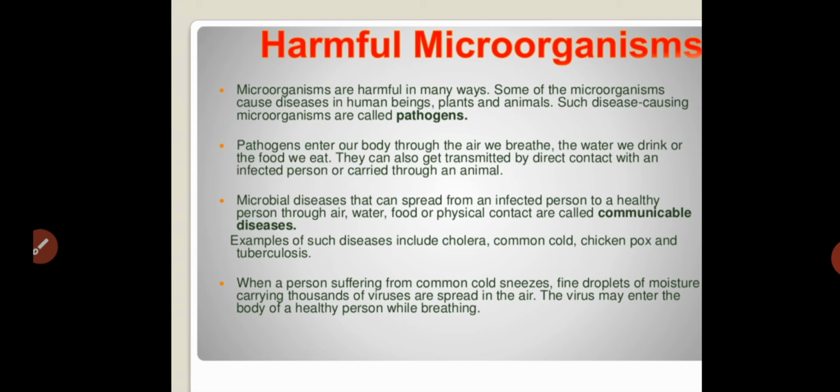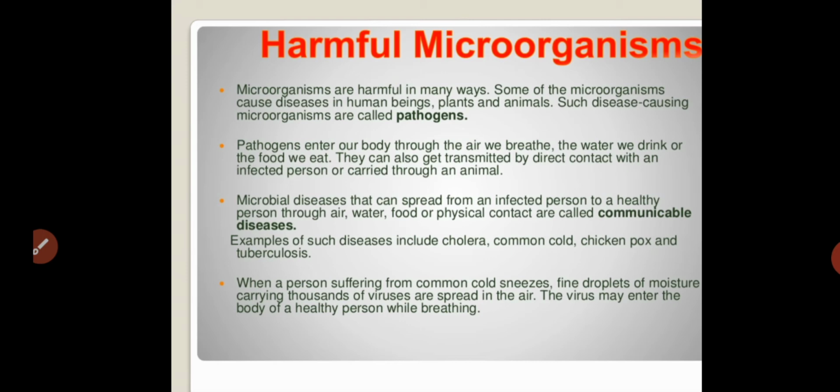Next, coming to harmful microorganisms. There are two types of microorganisms, harmful microorganisms and useful microorganisms. First you have to know about harmful microorganisms. Microorganisms are harmful in many ways. Some microorganisms cause diseases in human beings, plants and animals.